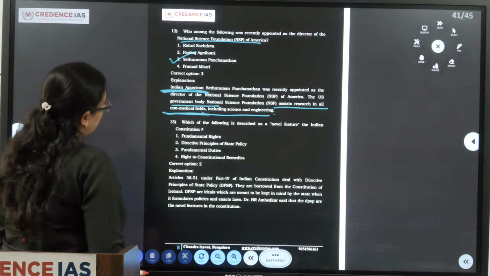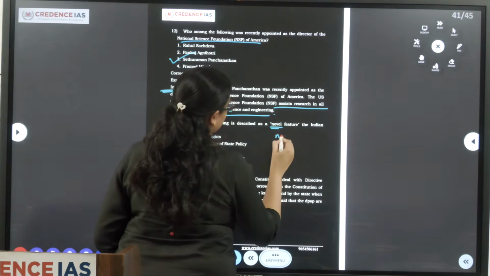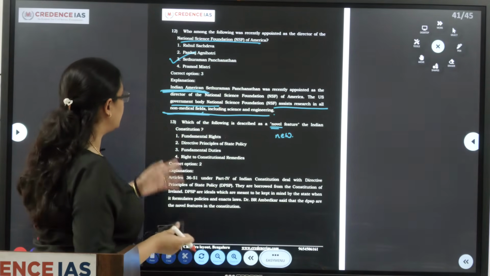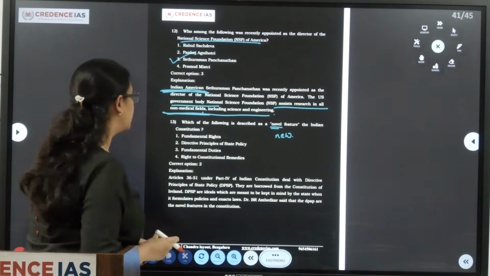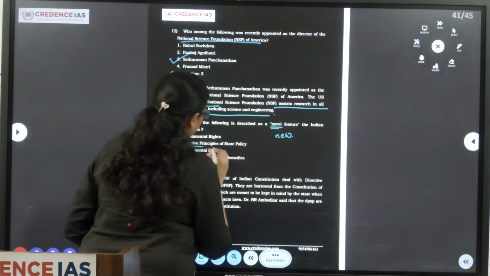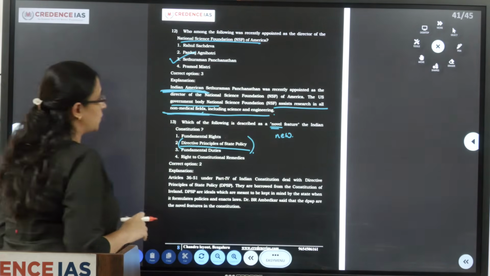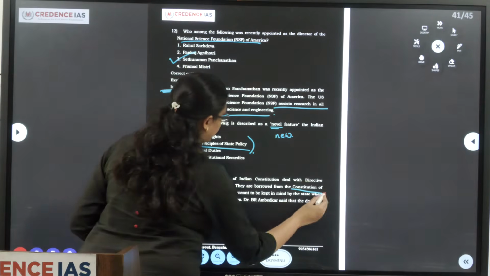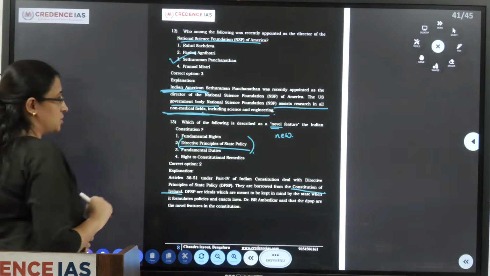Next, which of the following is described as a novel feature of the Indian Constitution? Novel in the sense, the dictionary meaning is new. Fundamental rights, DPSPs, fundamental duties, right to constitutional remedies. So, Dr. B.R. Ambedkar called the Directive Principles of State Policy, adopted from the Constitution of Ireland, that is the Irish Constitution, the novel feature of the Indian Constitution.